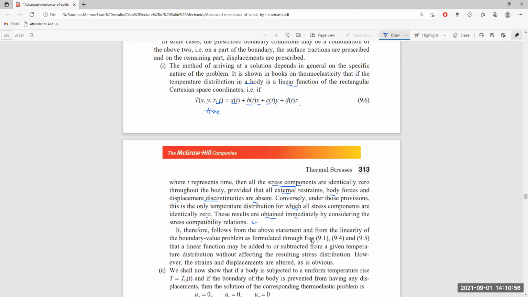The above statement follows from the linearity of the Duhamel-Neumann problem formulated through this equation: a linear function may be added to or subtracted from a given temperature distribution without affecting the resulting stress distribution. So we have to look for a linear function. However, the strains and displacements are altered, as is obvious.